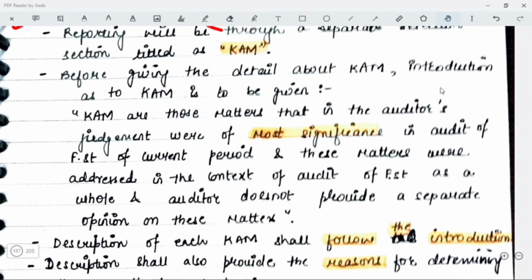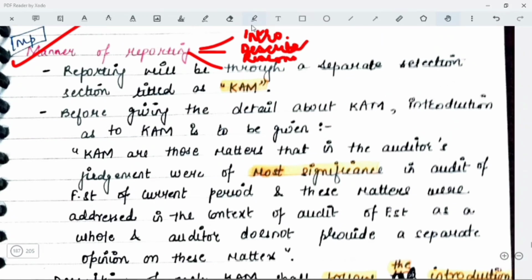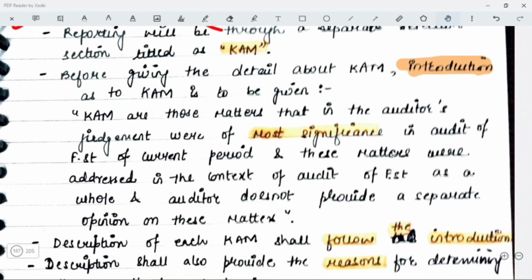Before giving the detail about the key audit matter, you will have to give an introduction as to the key audit matter. That is, key audit matters are those matters that in the auditor's judgment were of most significance in the audit of financial statements of the current period, and these matters were addressed in the context of audit of financial statements as a whole, and the auditor does not provide a separate opinion on these matters. There is no separate opinion on these matters, remember.